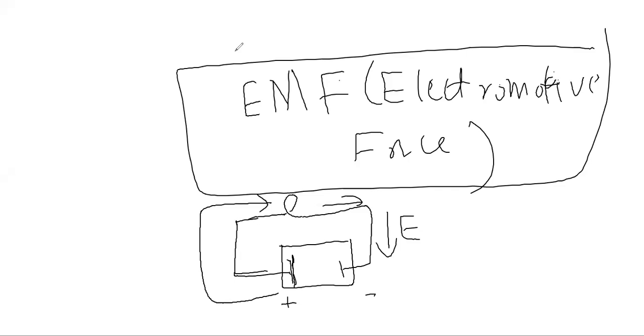Inside the battery, there is also an electric field, because the electric field is always from positive to negative. So now when you push charges, for example, you place a charge here,